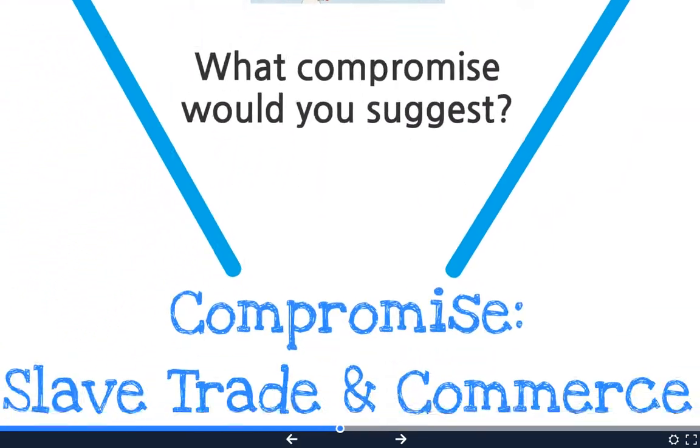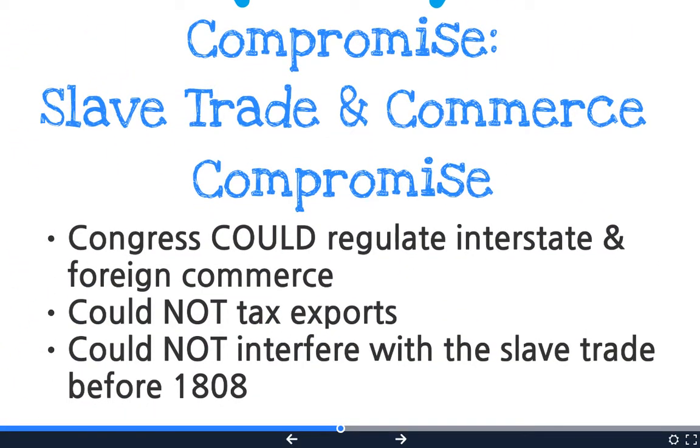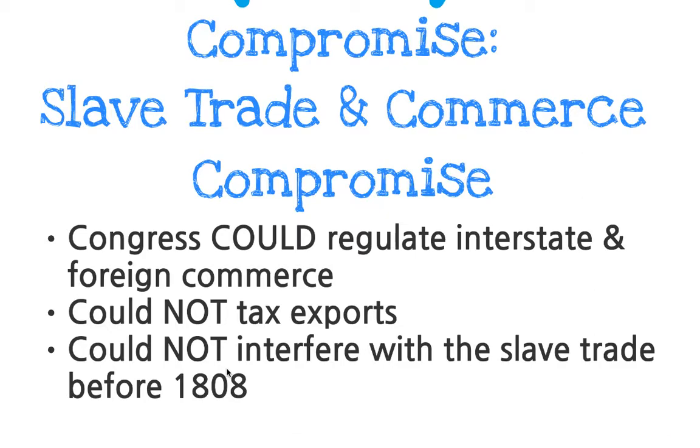So, the compromise we end up coming up with is called the Slave Trade and Commerce Compromise. And what they decide is that Congress could regulate interstate and foreign commerce. However, they could not tax things that are leaving the country, which are called exports, and they could not mess with the slave trade before 1808, which was 20 years after this date. So what this pretty much means is that they could not come up with an answer, and so they said, let's just leave it alone right now and let the next group of leaders take care of this.